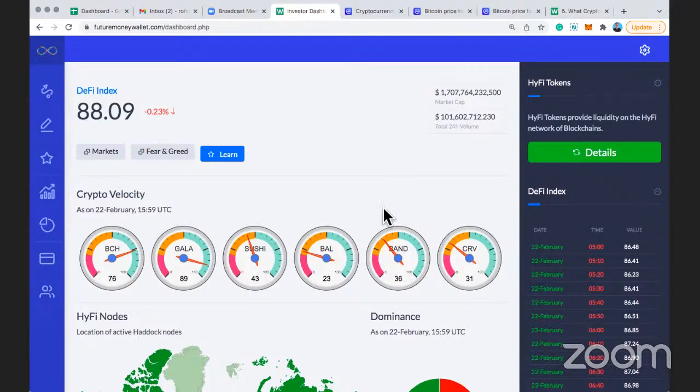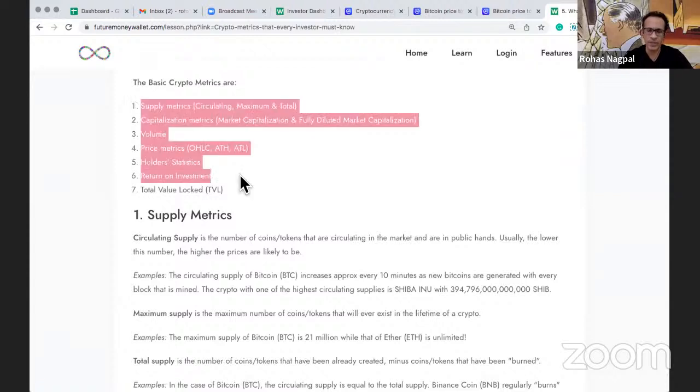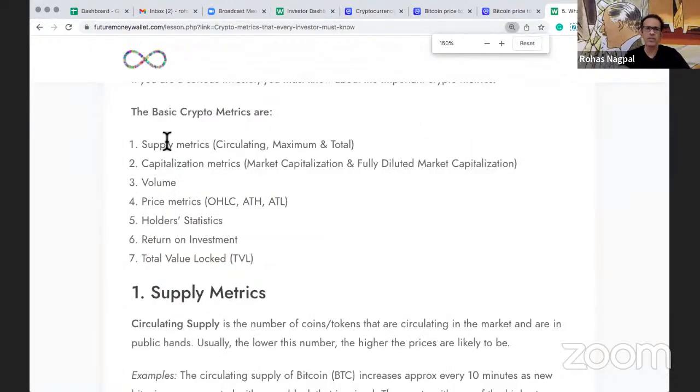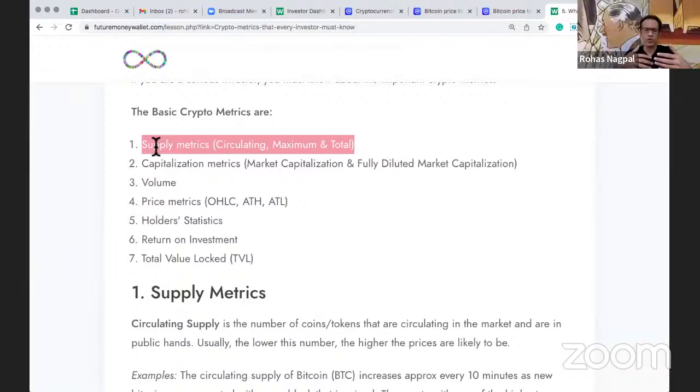Hi everyone, and welcome to today's discussion on crypto metrics. Metrics are statistics and numbers that crypto investors need to look at when they're deciding which crypto to buy, which to hold, which to sell. If we look at the various kinds of crypto metrics, we can divide them into 7 categories. The first one is supply metrics, where we are talking about how much of that crypto is available in the market. There we have 3 categories, and I'm going to go deeper into all of them: circulating, maximum, and total.